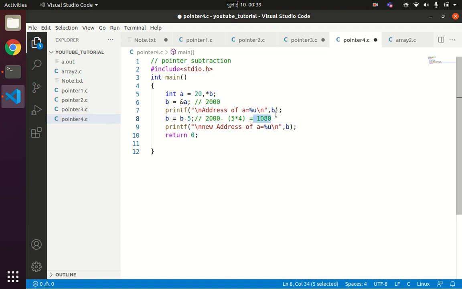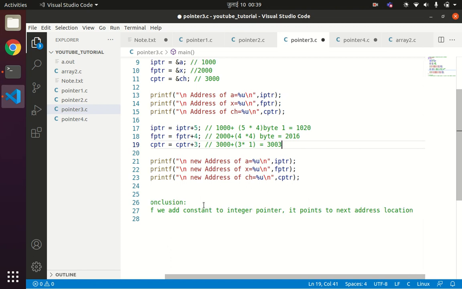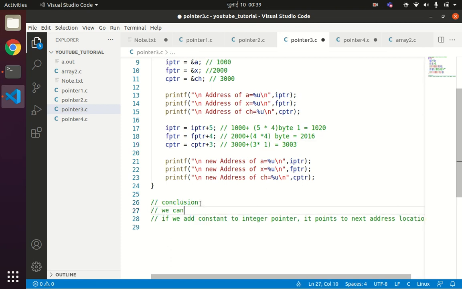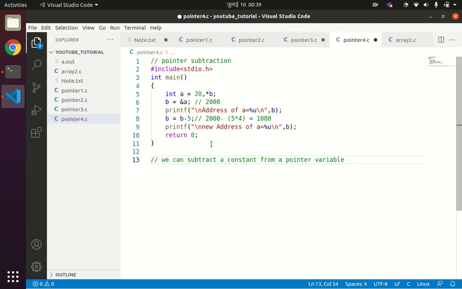So from this we can conclude that we can subtract a constant from a pointer variable, and in this case we can also add a constant to a pointer variable.